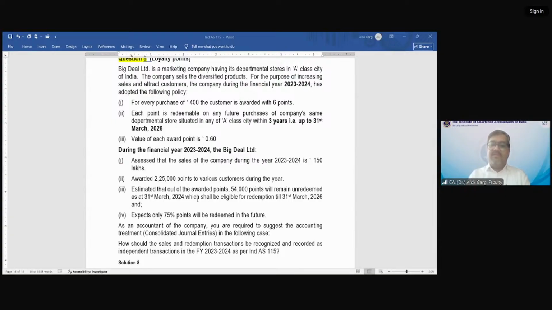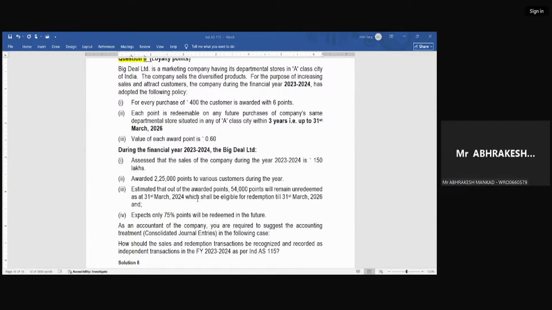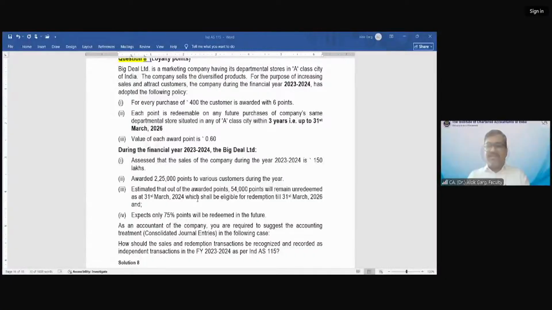What is the value of 1,71,000 points? 171 multiplied by 0.6 gives 1 lakh 2,600. So the value of the points redeemed is 1 lakh 2,600, and the value of the points to be redeemed in future is 24,300.